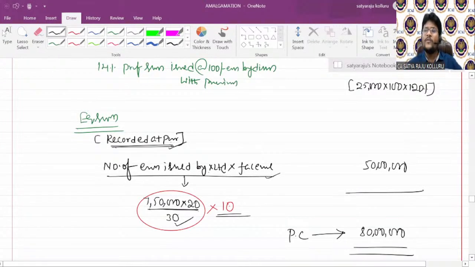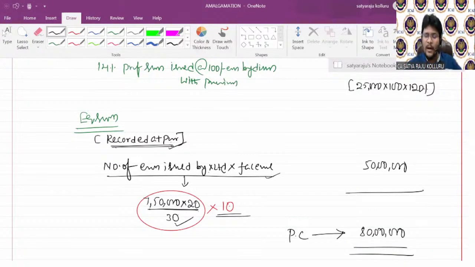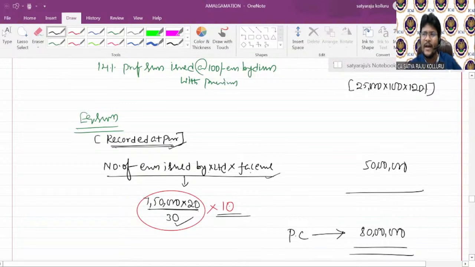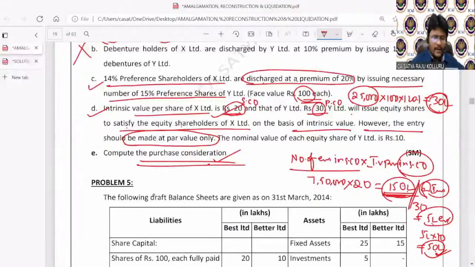But due to specifically mentioning that he wants to record the PC at face value, I need to apply this formula. Do you understand my view, guys? Okay, come back. Let me check. Yes, sir, it's clear. Total 80 lakhs. Yes.